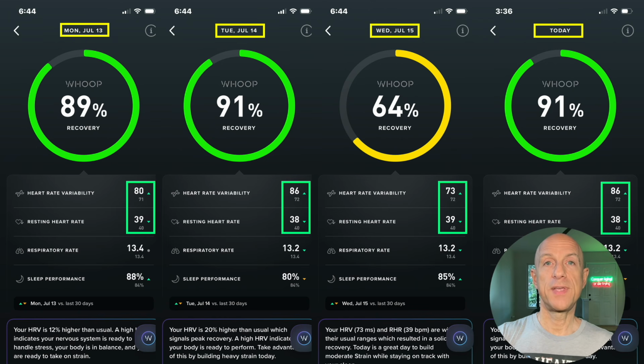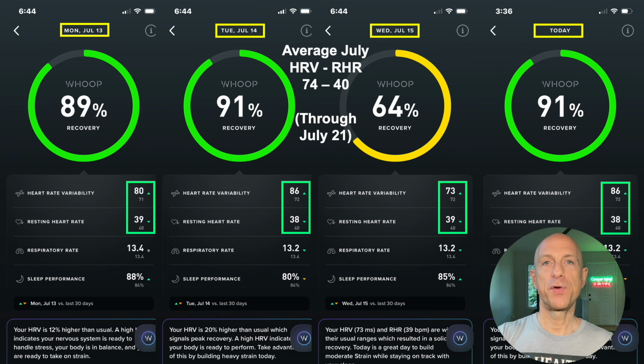But in looking at all of the data so far through July, average HRV and resting heart rate, which includes these 4 days, I could just stop at these 4 days and cherry pick it and say, look how great my data is, but that's not the goal. The goal is to incorporate all of the data. What's the full story? So average data in July so far, through July 21st, as I'm making this video, is 74 and 40. Now, is that better than 72-42, the previous 6-month average? Well, we've got a slightly higher HRV and a slightly lower resting heart rate. And that's data that would be moving in the right direction, as moving higher for HRV in combination with a lower resting heart rate would be more likely found in youth.